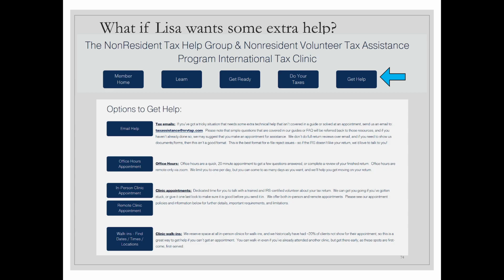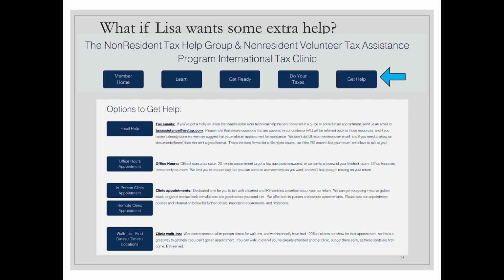Now, what if Lisa gets stuck, right? What if she runs into trouble? What if she's not so sure about that Minnesota payment? What is she going to do? She's going to go back to the member home and go to the Get Help tab. On that, you'll see that there are lots of options for help. Depending on which membership you have, you may or may not have all of these options.